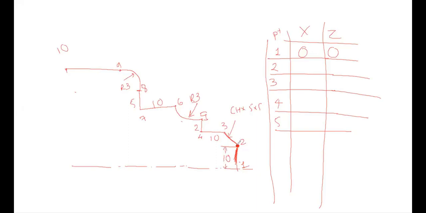What I said, we have to write x coordinate in diameter. So this distance is 10, so 10 should be up as well as 10 down. And I would be writing the coordinate of point number 2 in diameter. So can I say it would be 20, 0? Getting it?